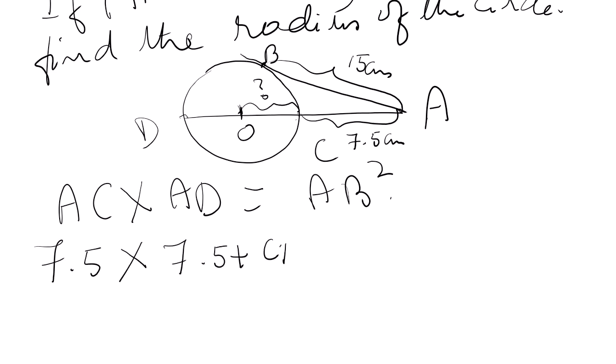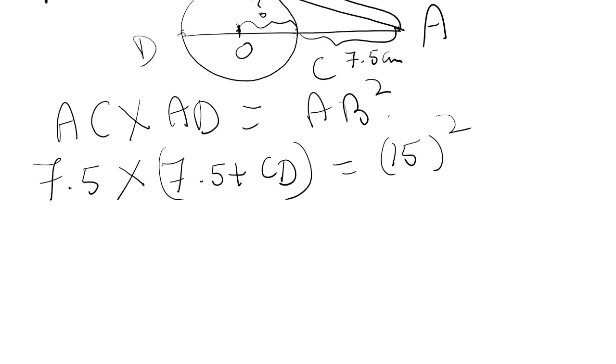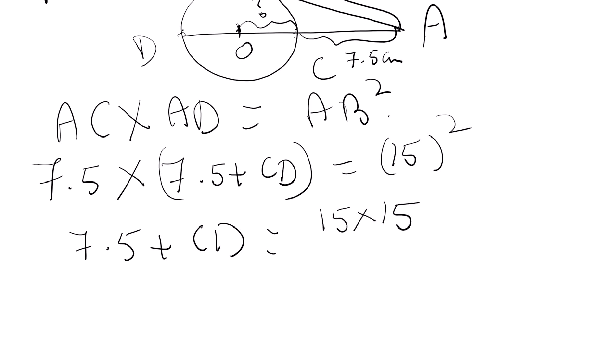Do you agree? AD is 7.5 plus CD is equal to, and what is AB? 15, so 15 square. Everybody agrees till here? So 7.5 plus CD, 15 square is 225, or keep it as 15 into 15 upon 7.5.